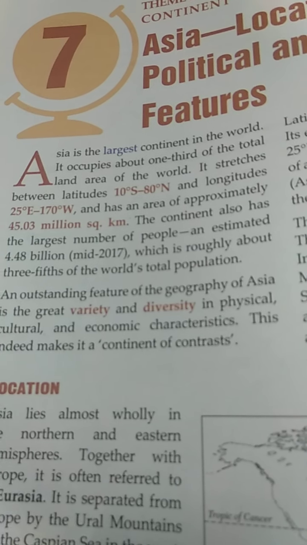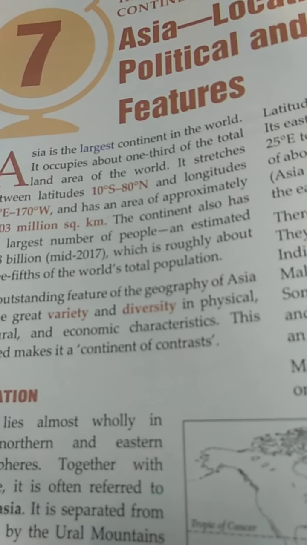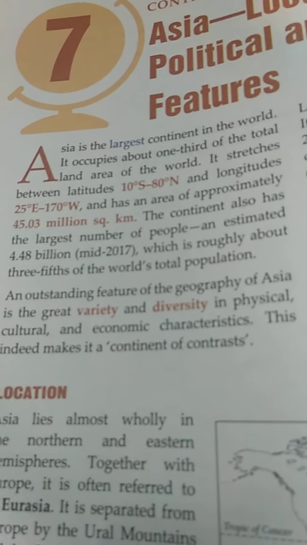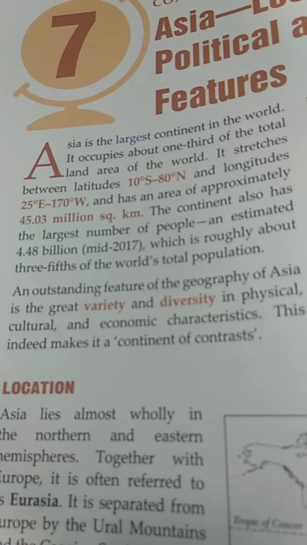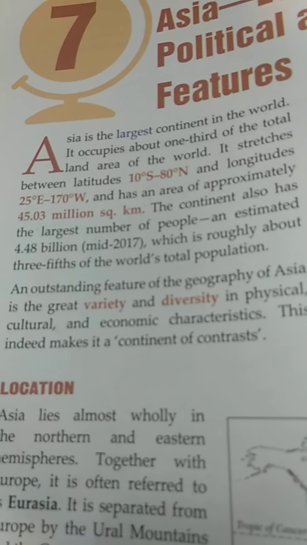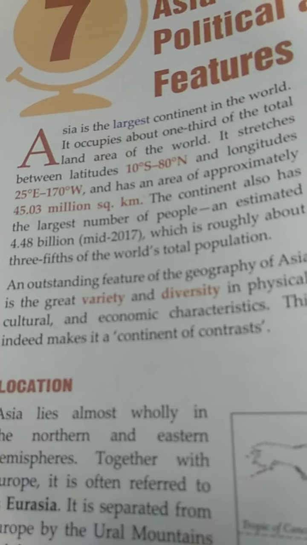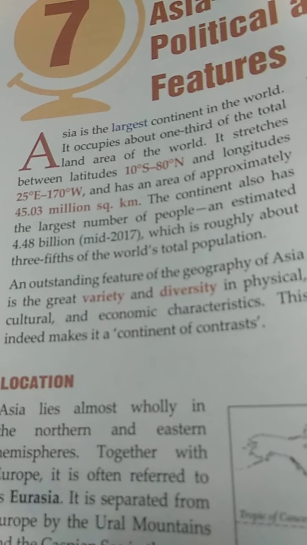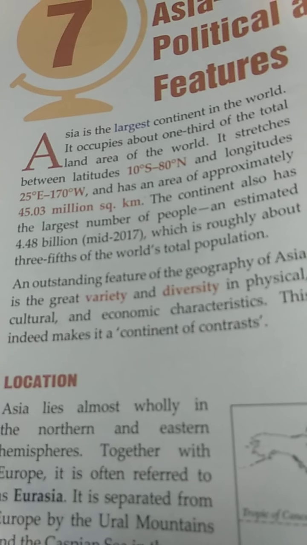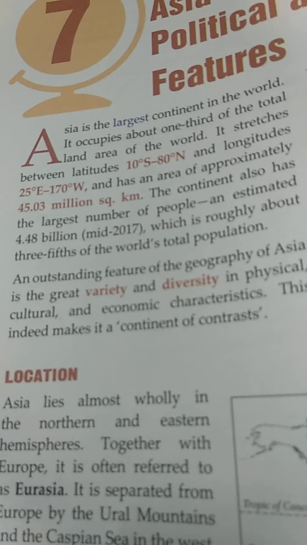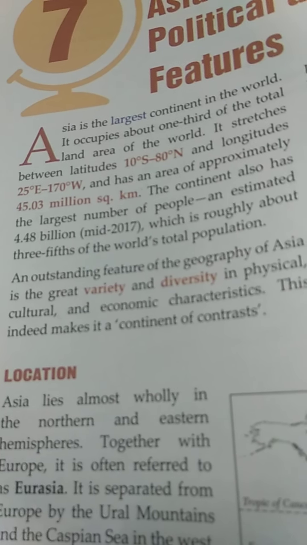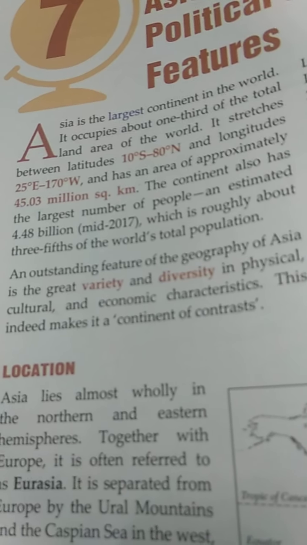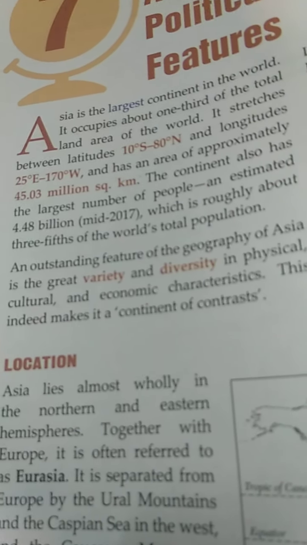It stretches from 10 degrees south to 80 degrees north latitude and from 25 degrees east to 170 degrees west longitude, and has an area of approximately 45.03 million square kilometers. The continent also has a large number of people, about 4.48 billion as per the census done till 2017, which is roughly 3/5 of the world's total population.